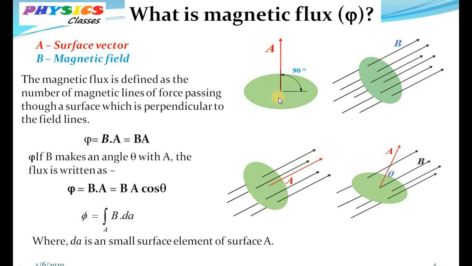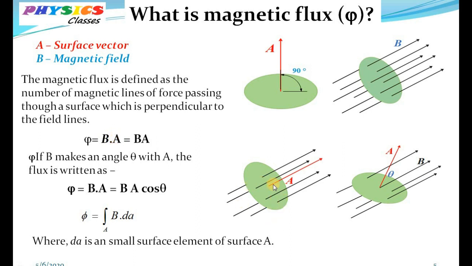So in this figure, A is a surface vector whose magnitude is equal to this area. On the other hand, magnetic flux is defined as the number of magnetic lines of force passing through a surface. Generally, magnetic flux is represented by the dot product of the magnetic field B and the surface area A.